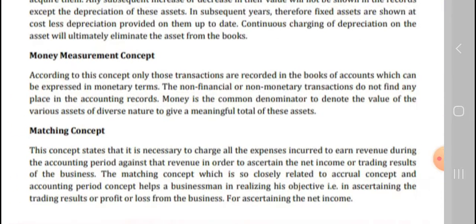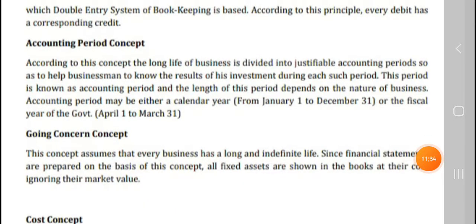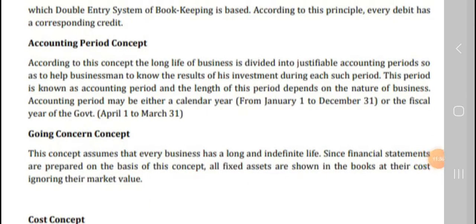I will explain the next topic of this chapter, the theory base of accounting, in my next video.